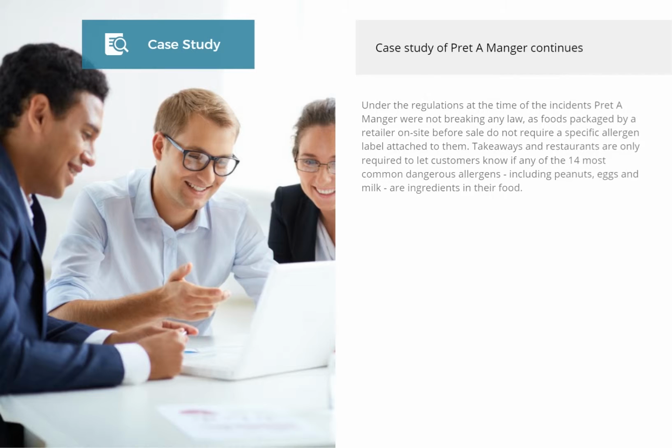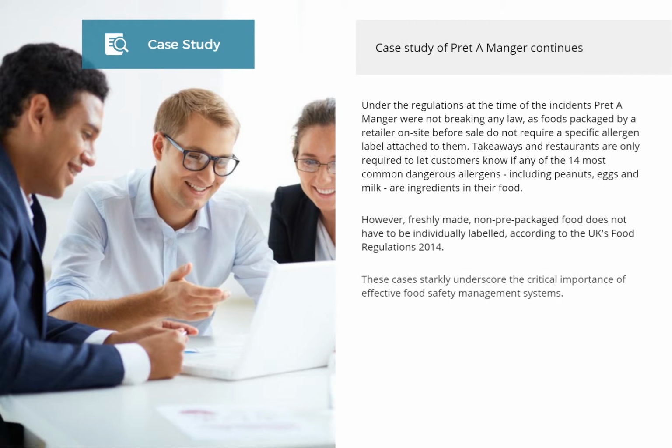Case study. Pret-a-Manger. Under the regulations at the time of the incidents, Pret-a-Manger were not breaking any law, as foods packaged by a retailer on site before sale do not require a specific allergen label attached to them. Takeaways and restaurants are only required to let customers know if any of the 14 most common dangerous allergens, including peanuts, eggs and milk, are ingredients in their food. However, freshly made, non-pre-packaged food does not have to be individually labeled, according to the UK's Food Regulations 2014. These cases starkly underscore the critical importance of effective food safety management systems.